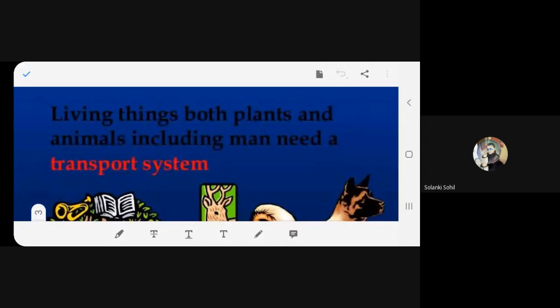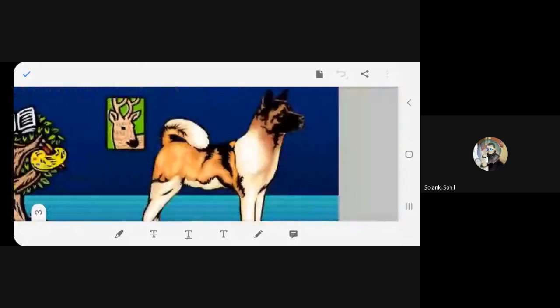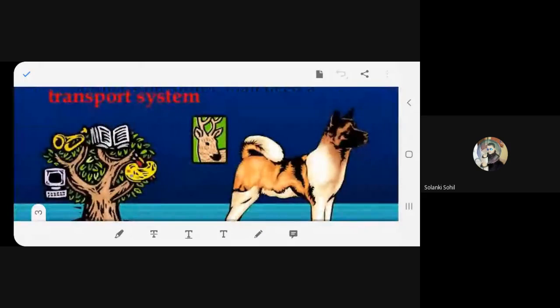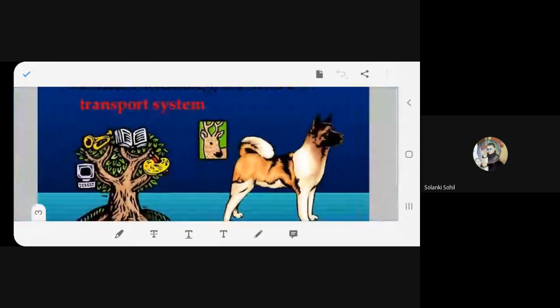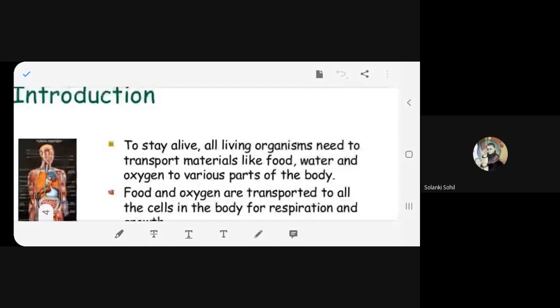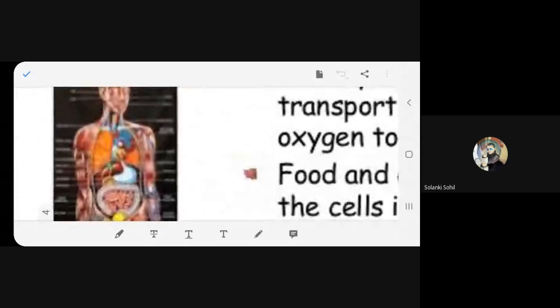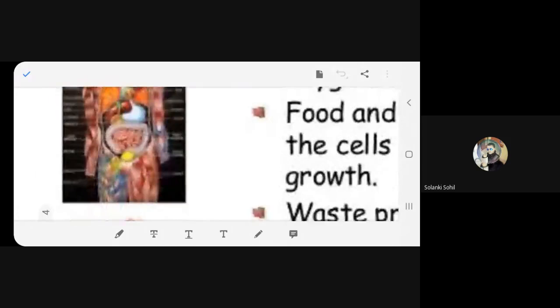What do you say? Yes, ma'am. Okay. Over here you can see trees, the deer, and the dog. So all these have got a transport system. So this is our body, the human body. You can see the transportation system from head to toes.